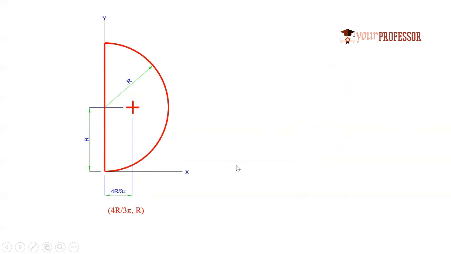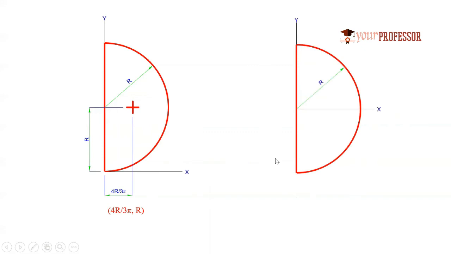Similarly, if I change the location of x-axis here, it will be like this. So when I consider that the given figure is symmetrical about x-axis, or the centroid is passing through x-axis, then the y-centroidal coordinate is equal to 0. So only the x-centroidal coordinate exists, which is nothing but the perpendicular distance from y-axis to this particular centroid, which is 4r by 3 pi. So the centroidal coordinates will be 4r by 3 pi comma 0, right? So by observing all these cases, we have got some concept, right?